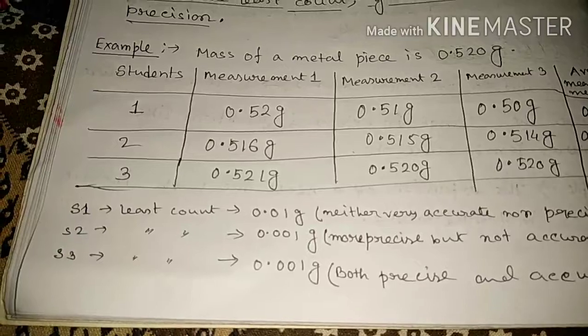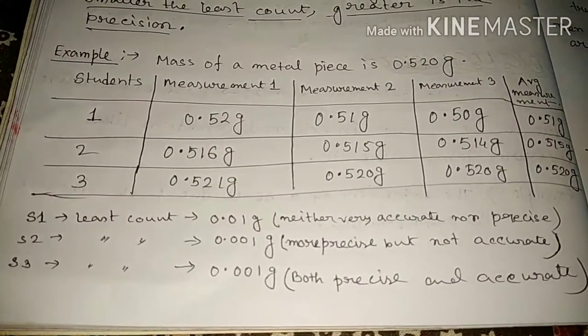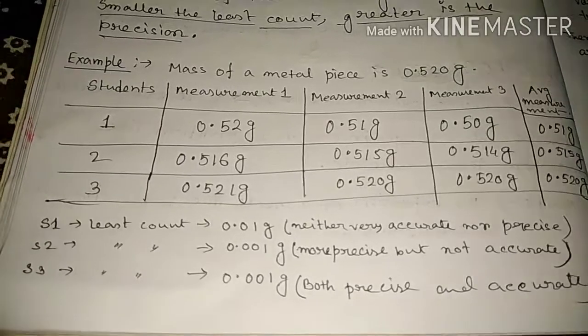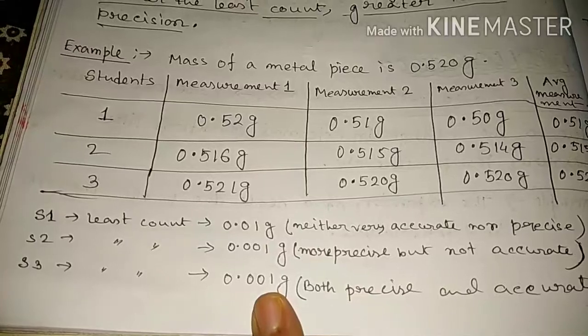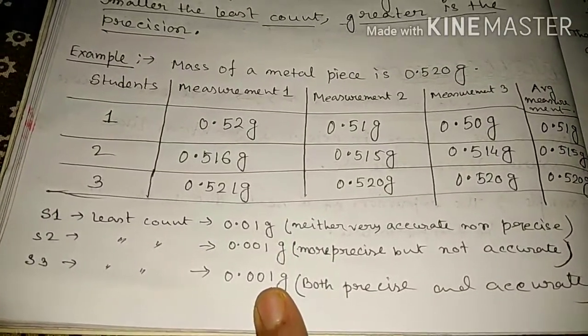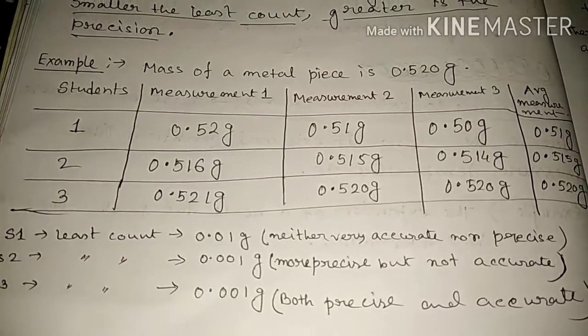The second student's precision is good, but the value is not accurate, not equal to the true value. But in the case of the third student, the data are both precise as well as accurate.